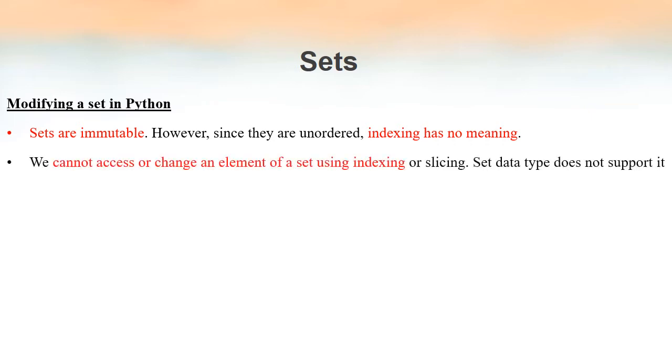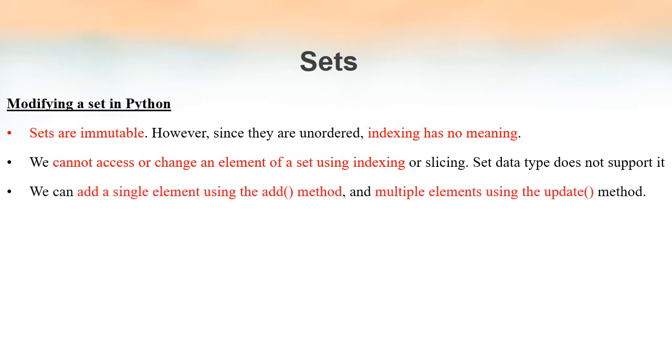Since the elements are unordered and the index does not have any meaning, it's not possible to access or change an element in a set by using an index. So slicing also will not work. In the set data type, it's not possible to access the elements by using an index or the slice operator, because there's no order in the arrangement of elements inside a set.